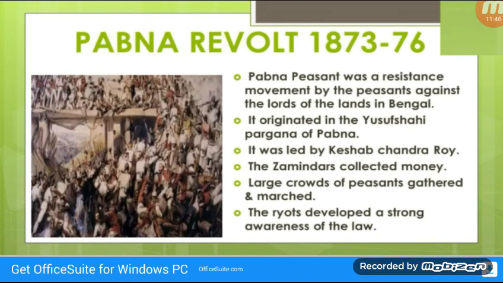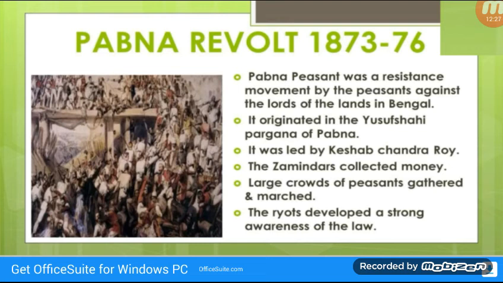Next one is the Pabna Revolt, 1873 to 76. The Pabna peasant uprising was a resistance movement by the peasants against the oppressions of the zamindars. It originated in the Yusufshahi Pargana of Pabna, Bengal. It was led by Keshab Chandra Rai. The zamindars routinely collected money from the peasants by illegal means of forced levy, rent and so on. Large crowds of peasants gathered and marched through villages, frightening the zamindars and appealing to other peasants to join with them.